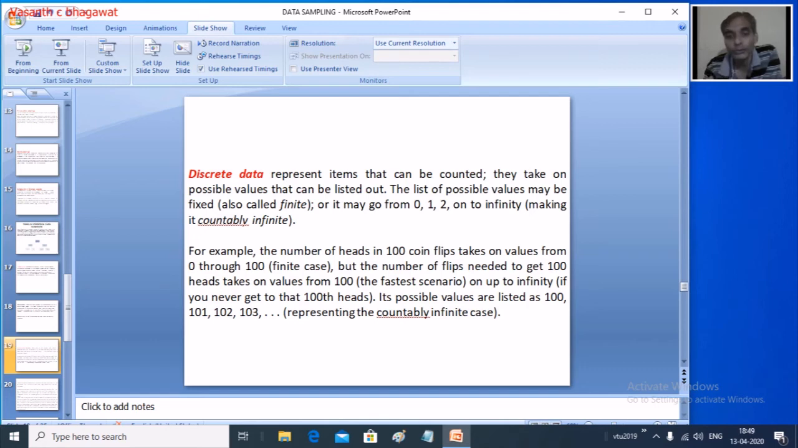So then how are you going to count? Yes, this chicken has given 1 egg, 2 eggs, 3 eggs, 4 eggs. So you are going to count. And this counting, it is finite, right? So the data which you can count and which is finite, we call it a discrete data.